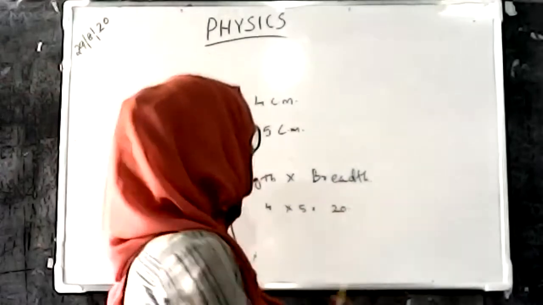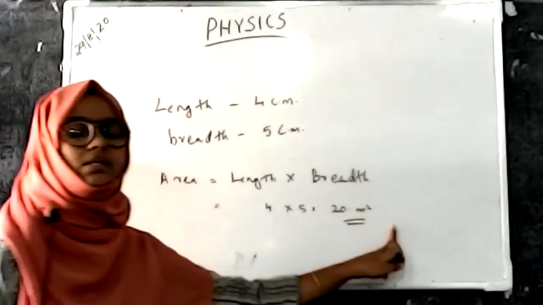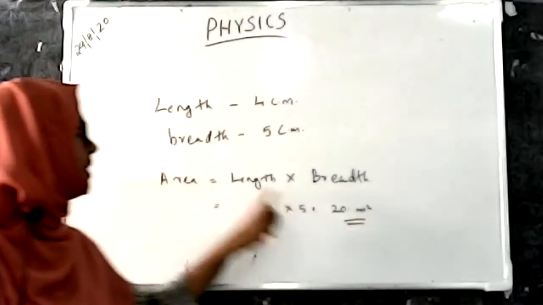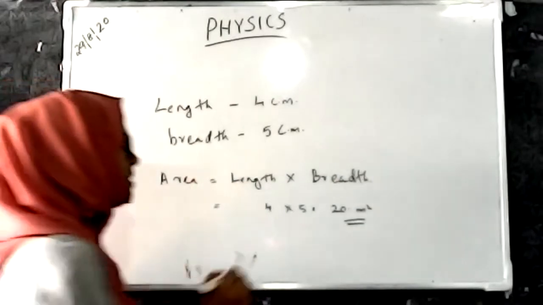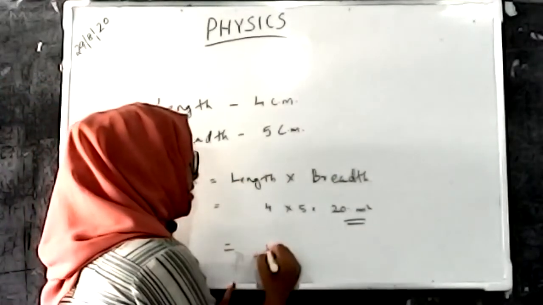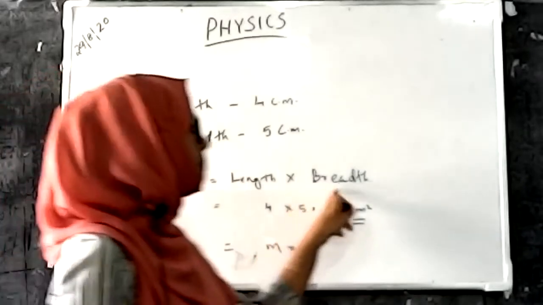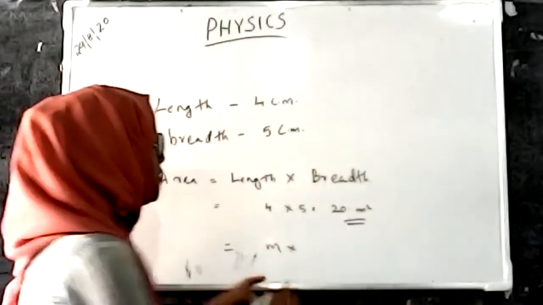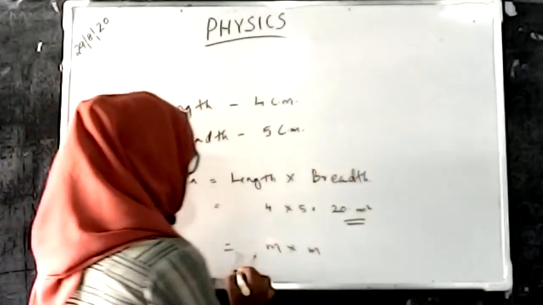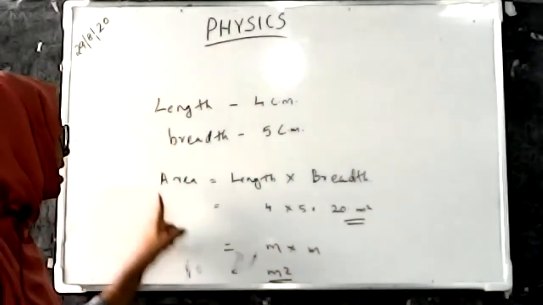The unit is meter square, but how do we get the meter square? From here, the basic unit of length is meter. The basic unit of length is meter, and breadth is also a length, so the basic unit of that is m. So we can find that m square is the unit of area.